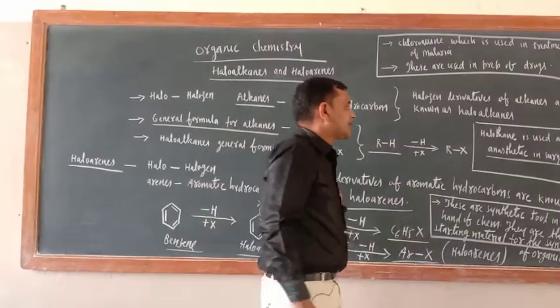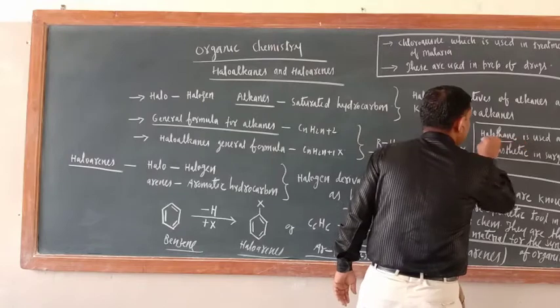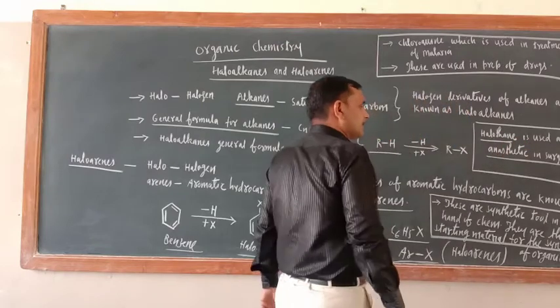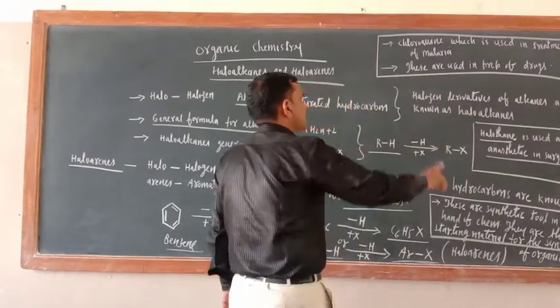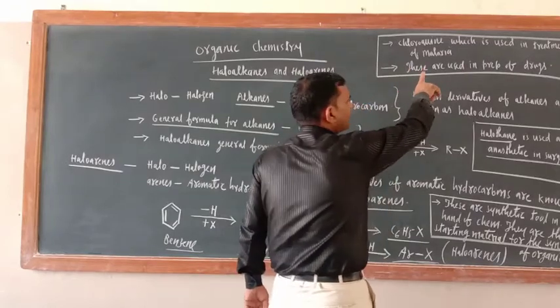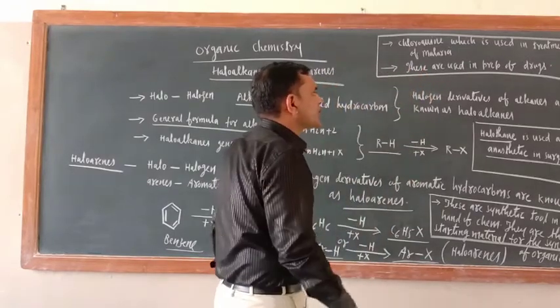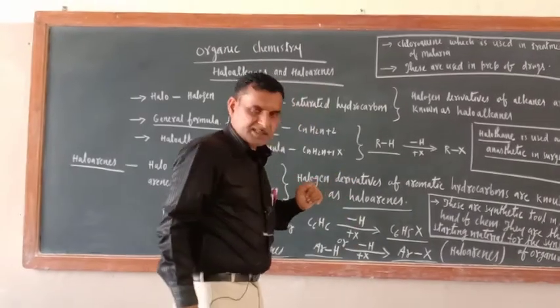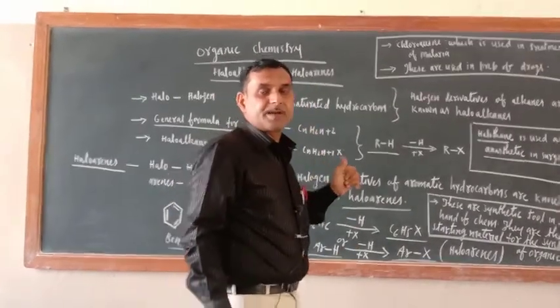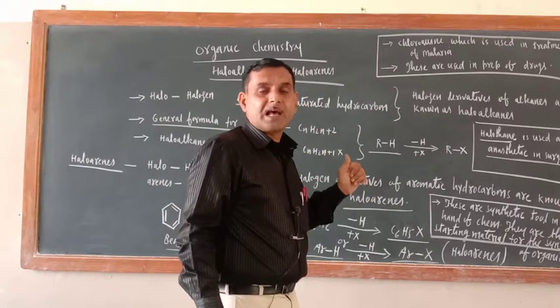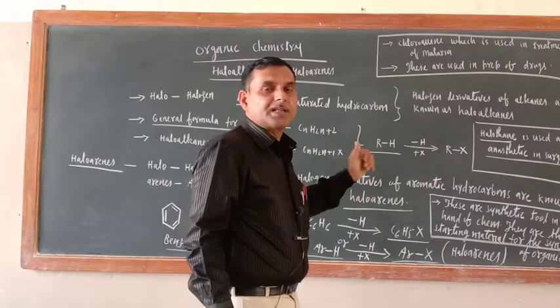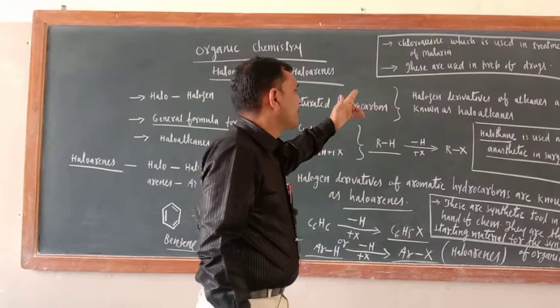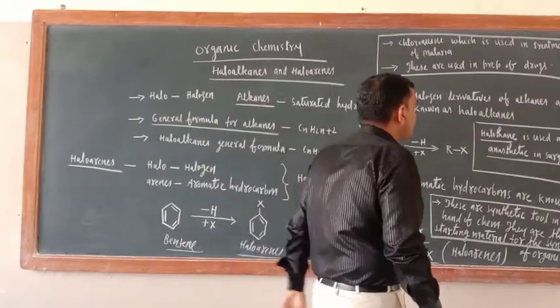So halothane is the name of one of the halogen derivatives of alkane. This is used as an anesthetic agent. Chloroquine, you might have heard, is used in the treatment of malaria. Malaria is the disease which is spread by the parasite Plasmodium vivax. To kill that one, chloroquine is used. These are used in the preparation of drugs.